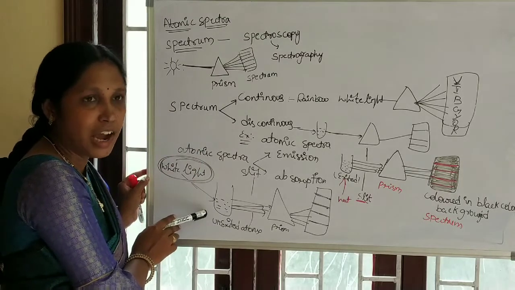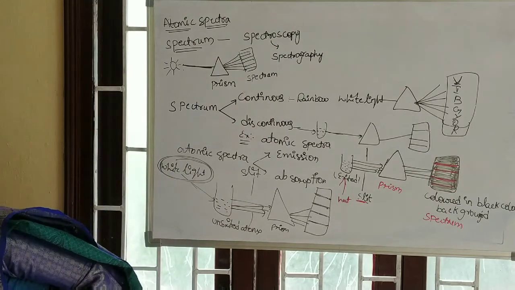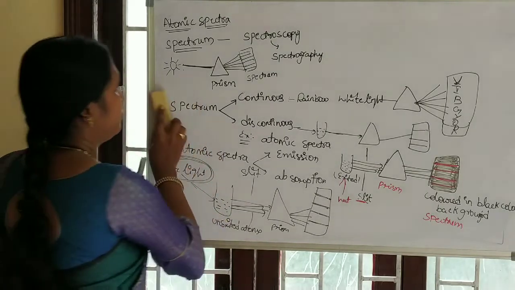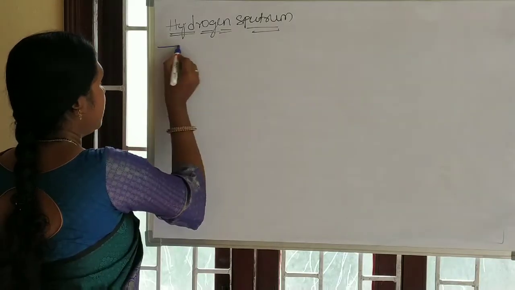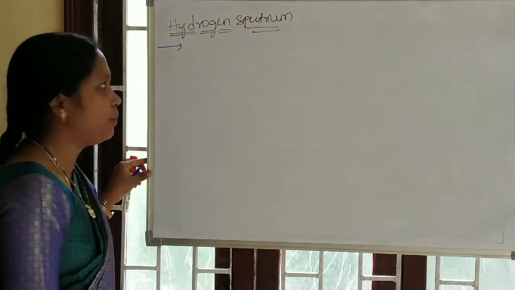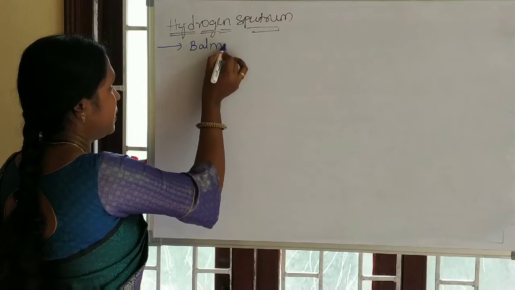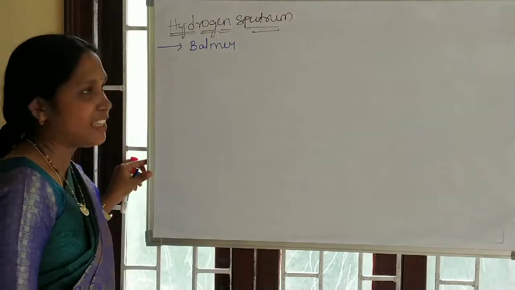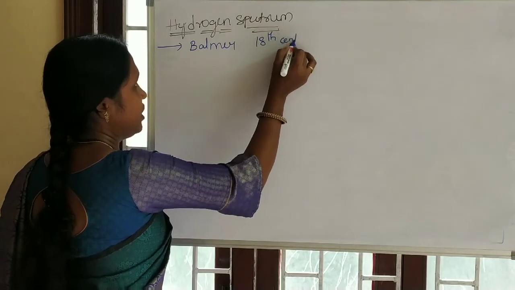Now we will see the hydrogen spectrum. The hydrogen spectrum was explained by the scientist Balmer in the 18th century.